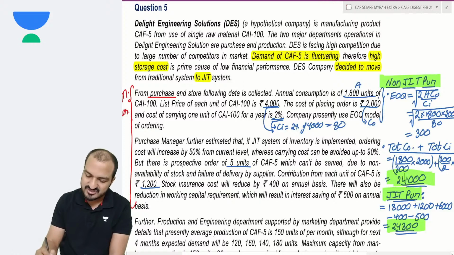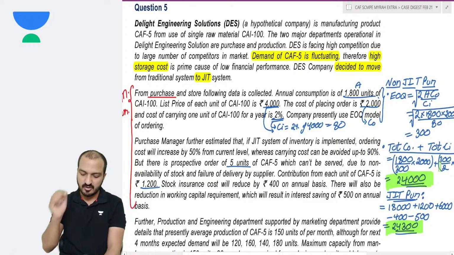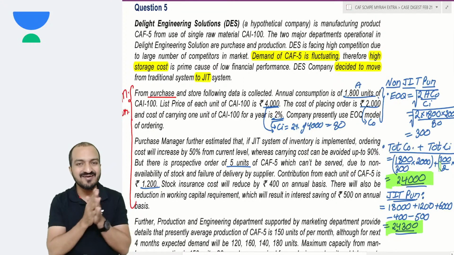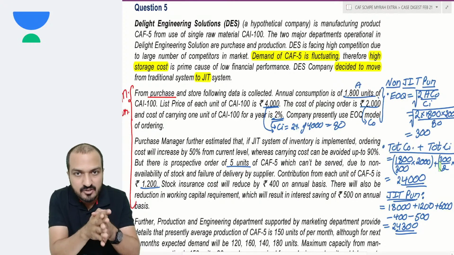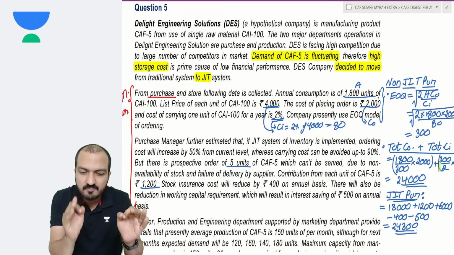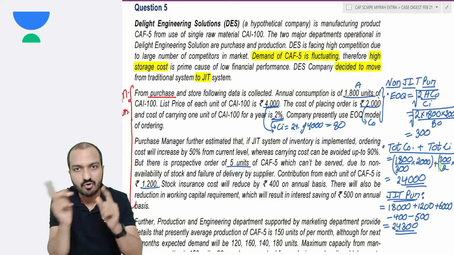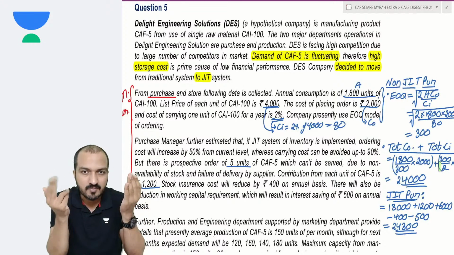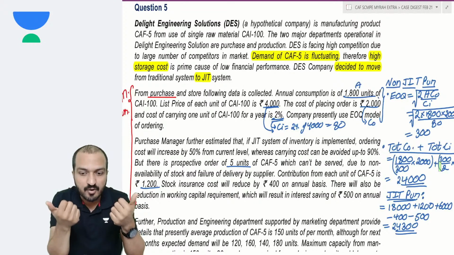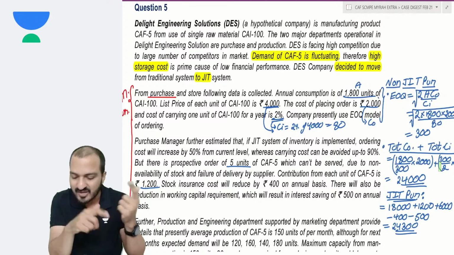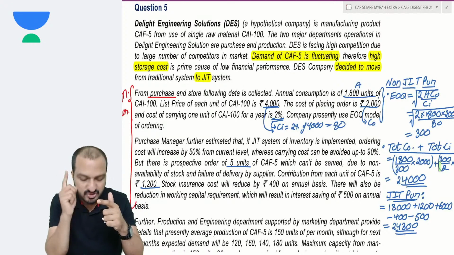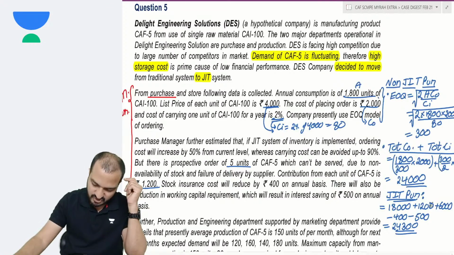Well, yes, non-JIT was better. Your cost is lesser over here, more over here. So non-JIT was better. Suggestion: is it suitable to implement JIT in material purchasing? No. Material purchasing should still be done by the EOQ method. But that doesn't mean JIT production is also bad. JIT purchasing was bad. JIT production we should check. Read further. JIT production.